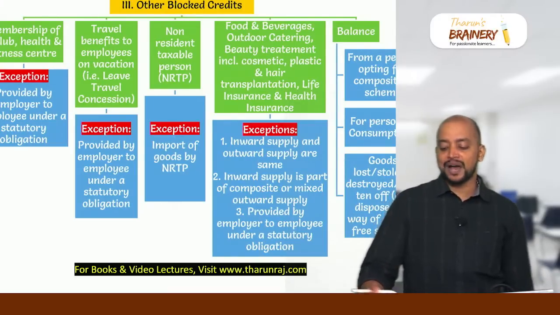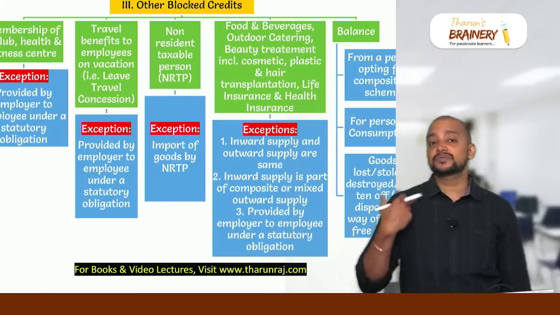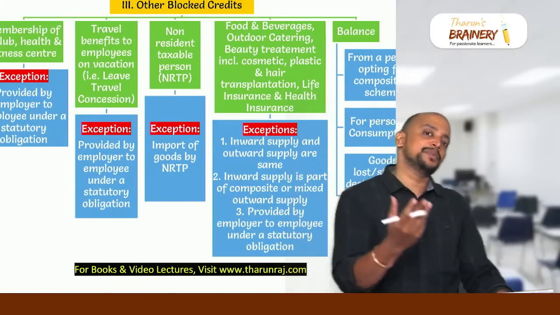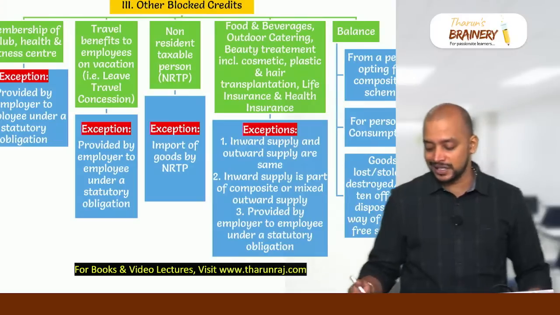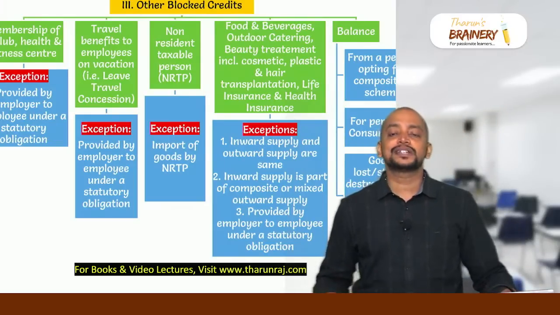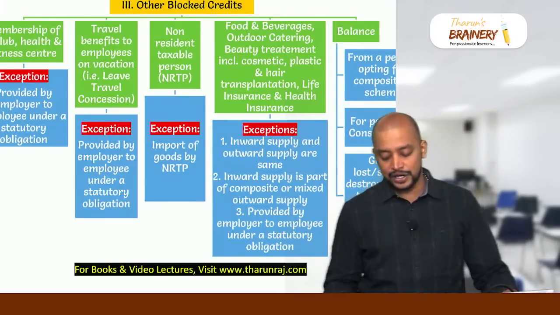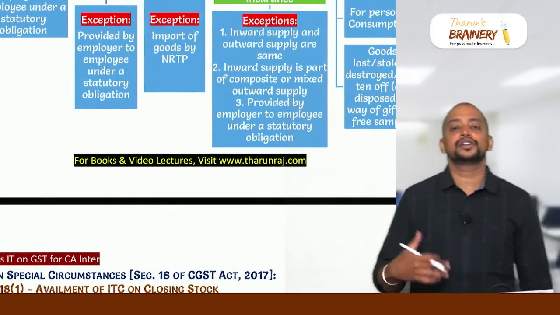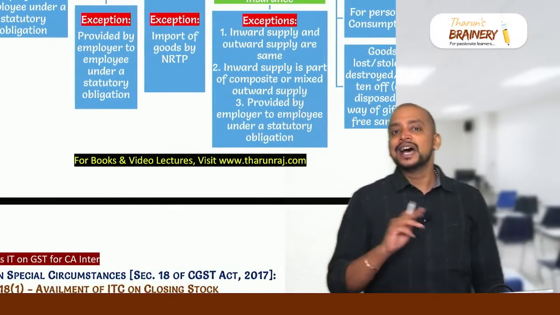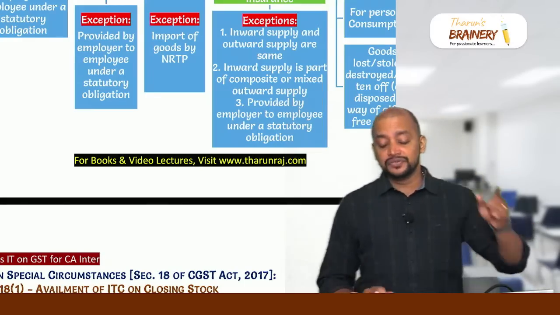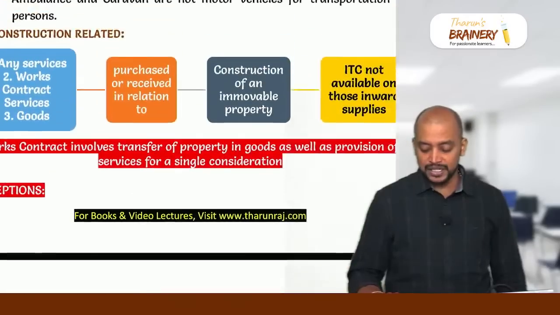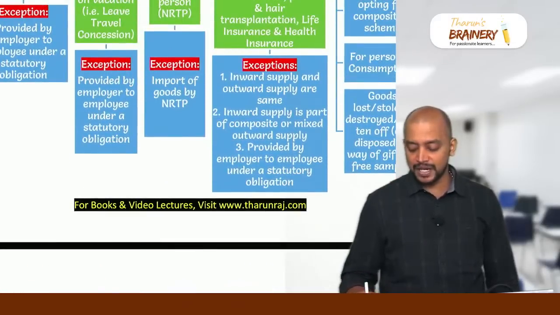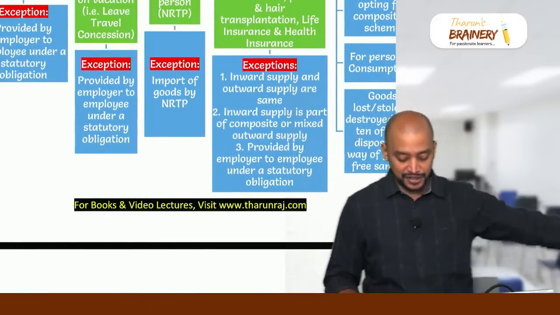So then, whenever we are making purchase from a person opting for composition scheme, we cannot take ITC because first of all the person opting for composition scheme will not charge GST to us. And whenever goods purchased are used for personal consumption, ITC not available. Whenever the goods purchased are lost, stolen, written off, destroyed or distributed as gifts or free samples, ITC not available. Remember, if the distribution of gifts or free samples becomes supply, then we can take ITC with respect to this.